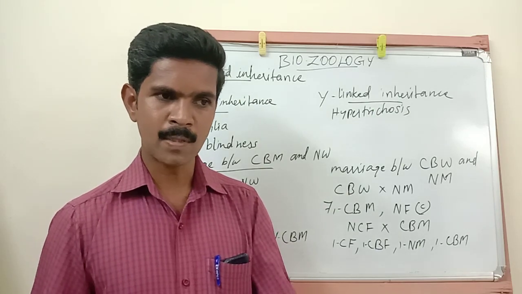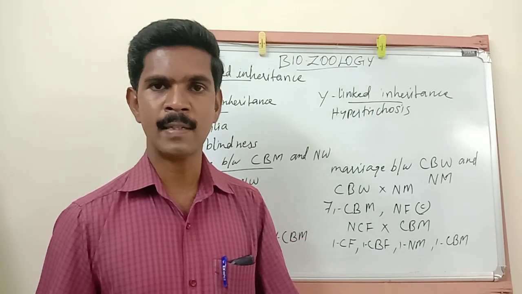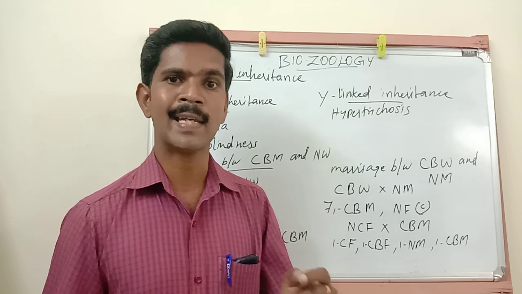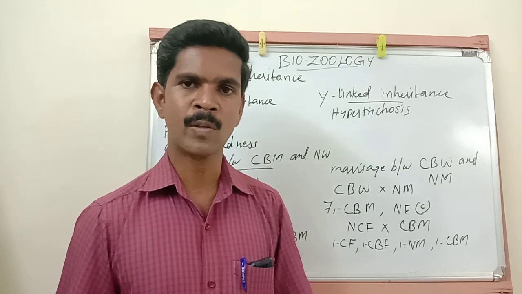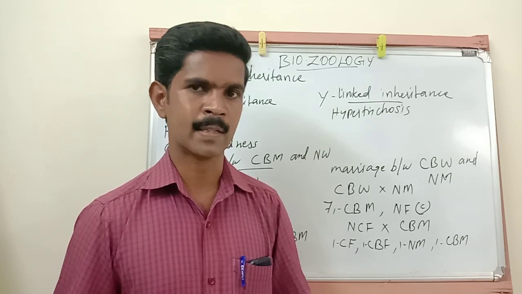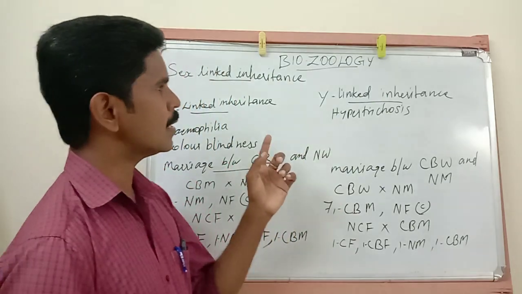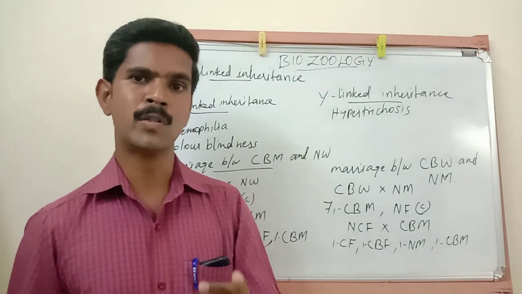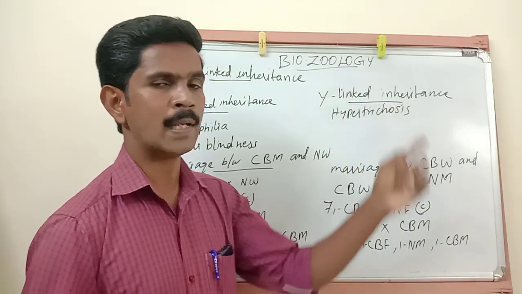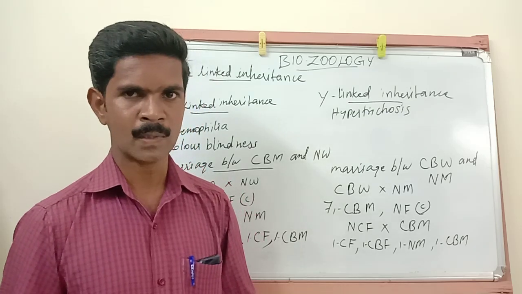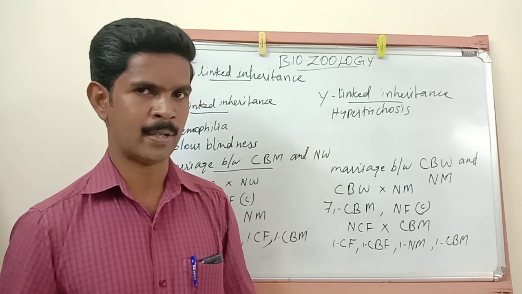Understand? Suppose the gene is located in the X chromosome, it is called X linked inheritance. Suppose the gene is located in the Y chromosome, it is called Y linked inheritance. So sex linked inheritance is classified into two types: one is X linked inheritance and another one is Y linked inheritance. I hope you all understood these points.